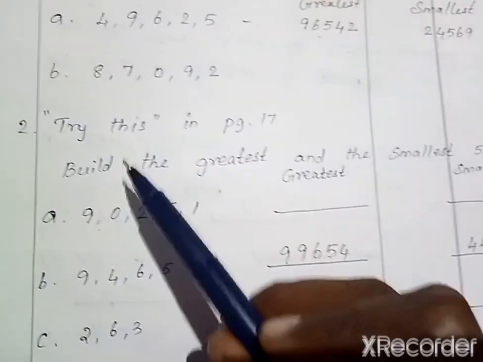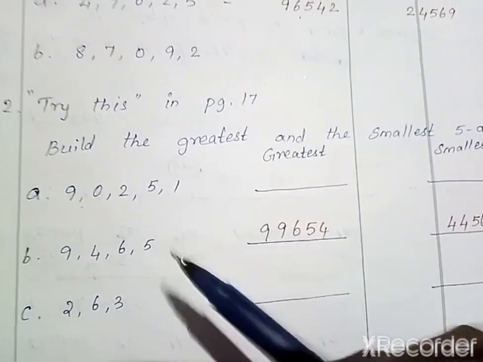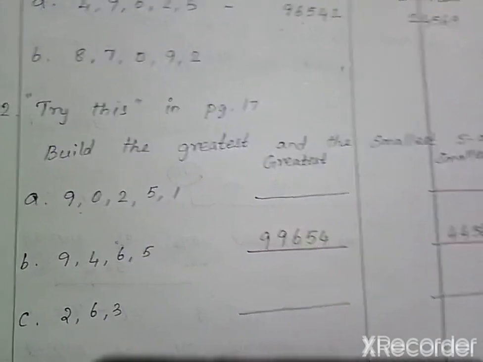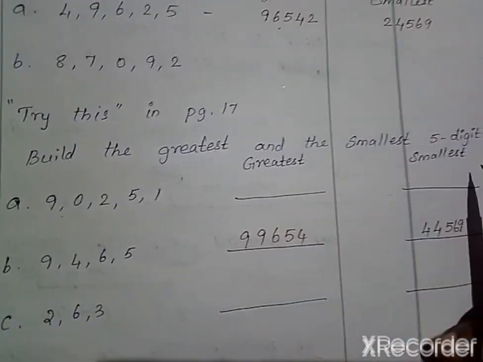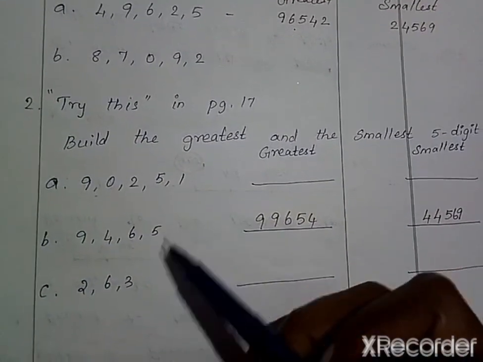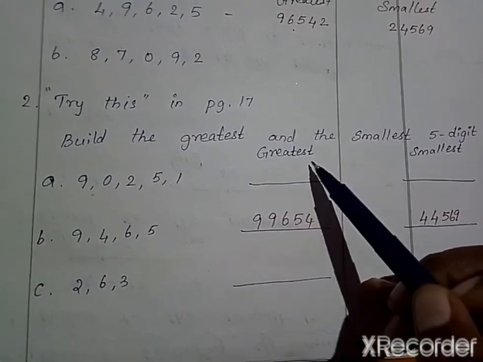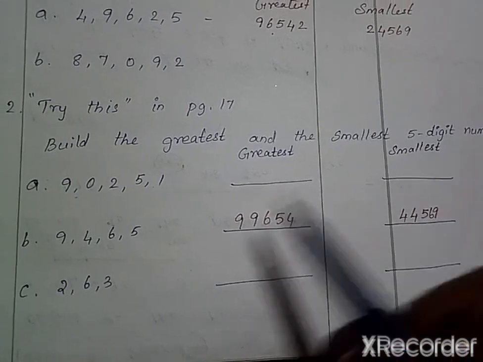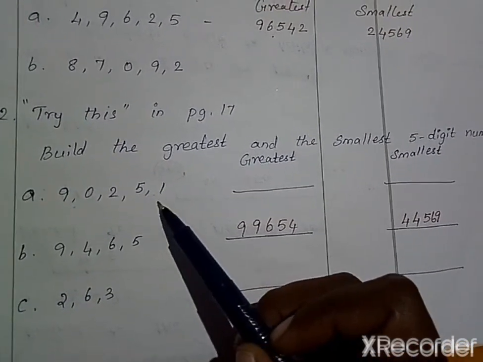Then question number 2 is try this on page number 17. The question is build the greatest and the smallest 5-digit number. Here 3 questions are given. So you have to form the greatest 5-digit number and the smallest 5-digit number. The A sum, I hope you can do it.